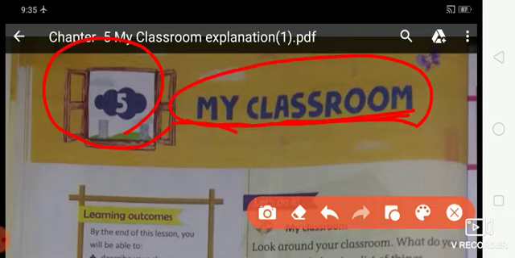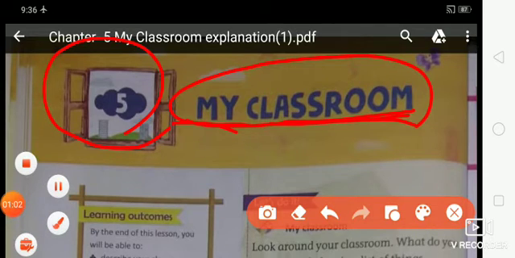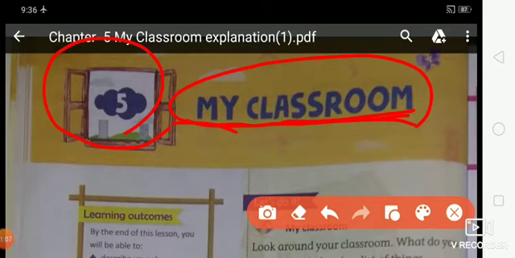Now students, tell me, what is a classroom? Do you know the meaning of a classroom? A classroom is a place where students study together. It is a place where teachers come and teach and all students study together. So it is called a classroom. Is that clear?